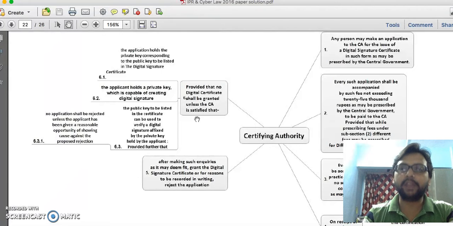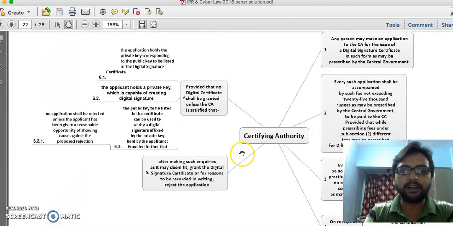So we have to specify to the CA that we are working in some XYZ type of company where we need to deal with very confidential documents, and those documents might be tampered with or hacked by third parties or our rivals. So to maintain the level of security, to minimize business losses, and to secure business secrets, we need some encryption pattern, and those encryption patterns are provided under the digital certificate, in a public key private key manner, which is also called an asymmetric pattern.